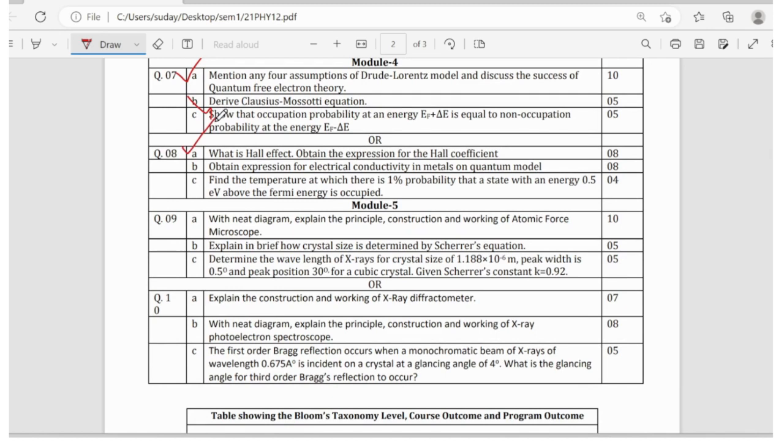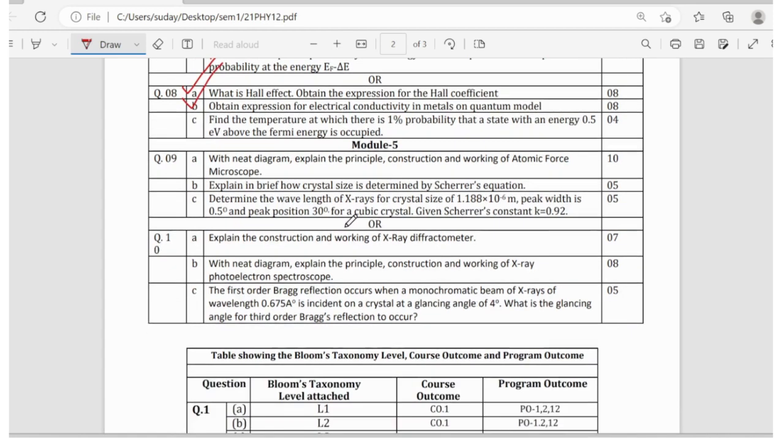Hall effect, expressions of Hall coefficient, yes. Electrical conductivity in metals on quantum model, yes, this is also important, and one numerical as well.